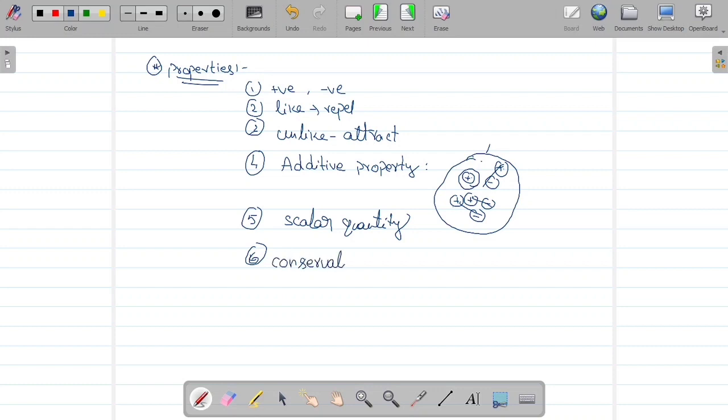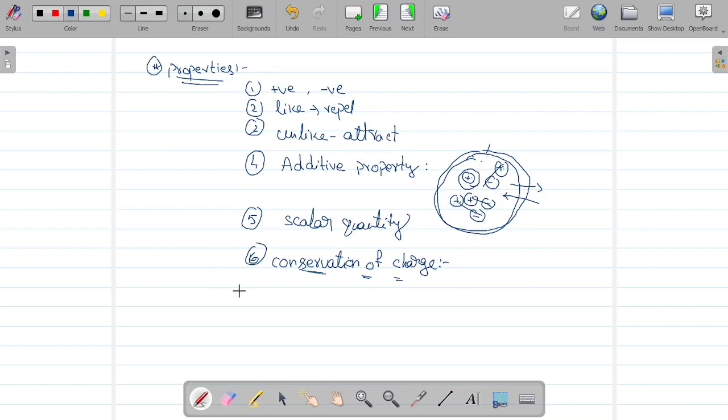Conservation of charge. That means charge can neither be created nor be destroyed in an isolated system. So here we can consider the same object. Charge is there inside an isolated system. This charge is not going to come out and some other charge is not going to get in. This is called conservation of charge. Simply, charge neither being created nor destroyed is called conservation of charge.